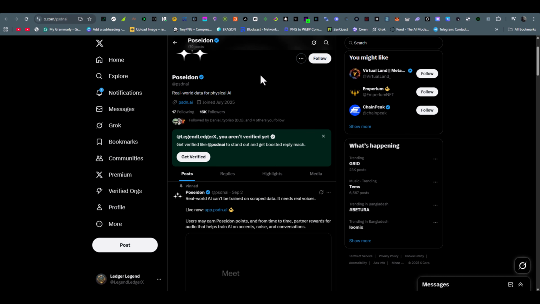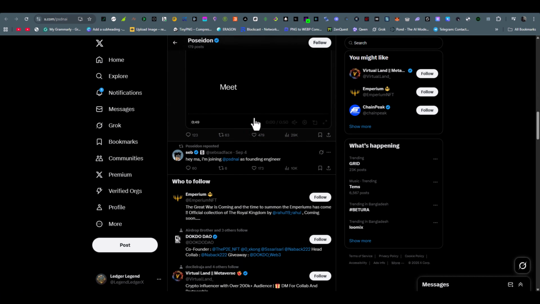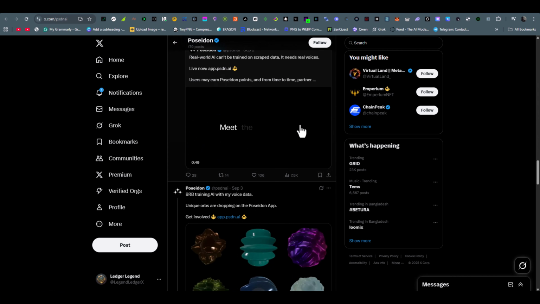If you visit their X profile, you will notice they have only 16k followers right now, so we are joining super early in this project. Also, if you scroll down, then notice they share lots of updates and they are active, which is another positive sign.